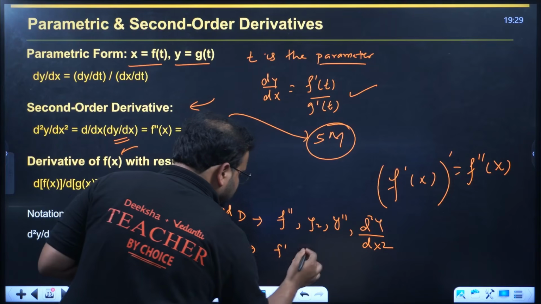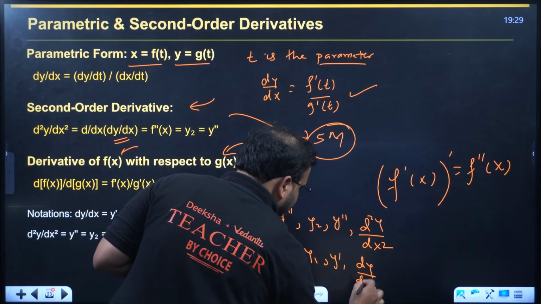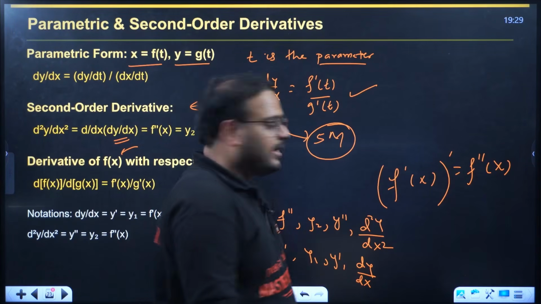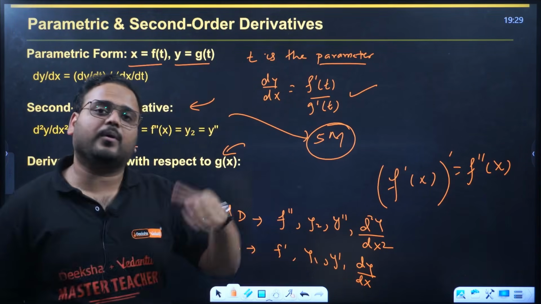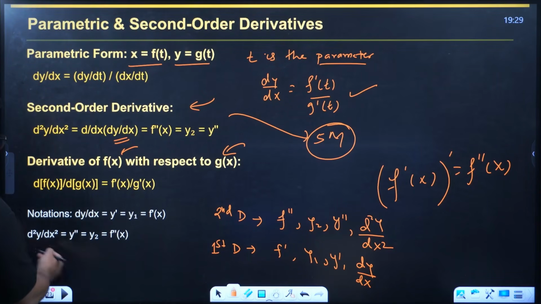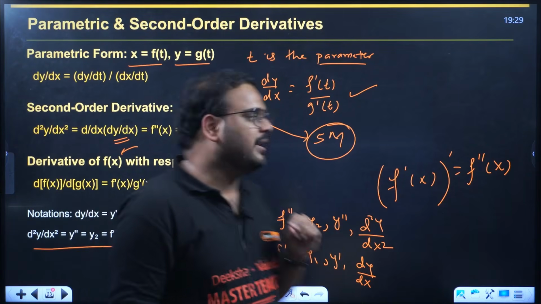That's f dash, y1, y dash or dy by dx, because in the question that comes for 5 marks over here, they'll have equation form, and you can use either form depending upon what is given in the question. So again, I've given you the notations over here as well. Clear? So the theory part is complete.